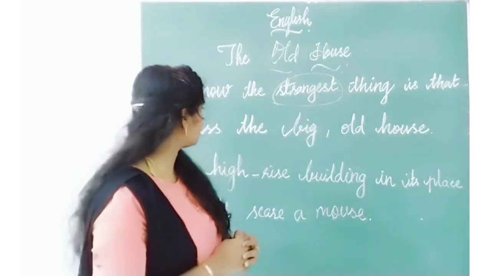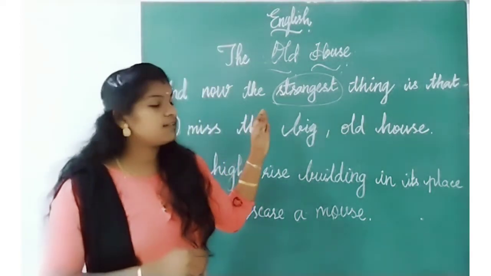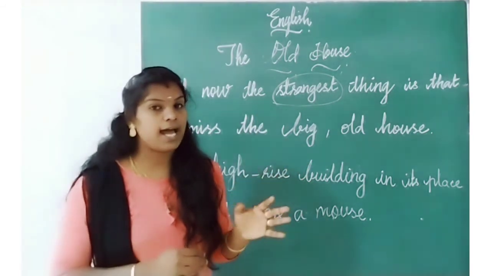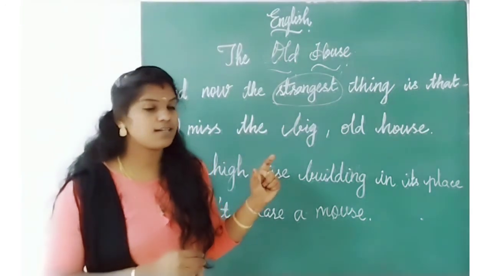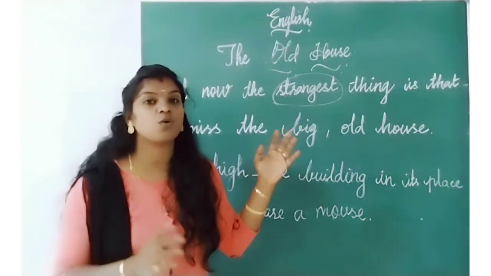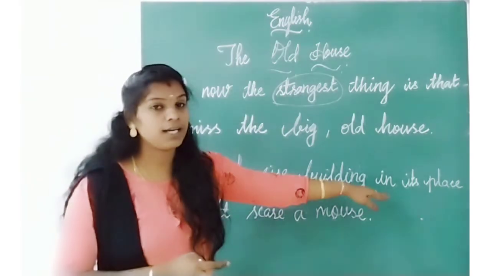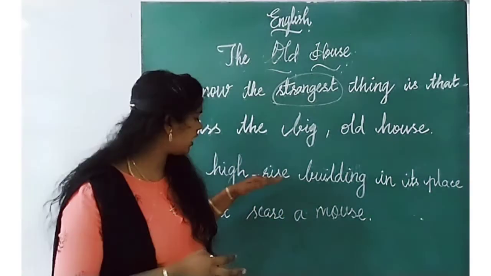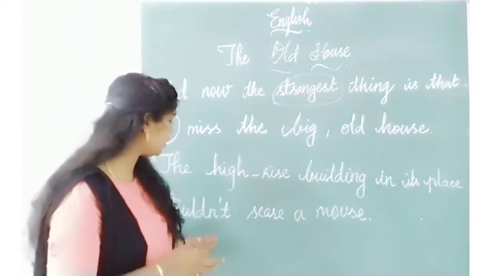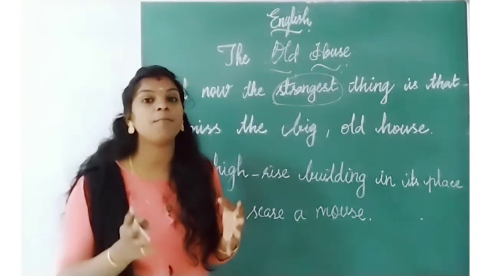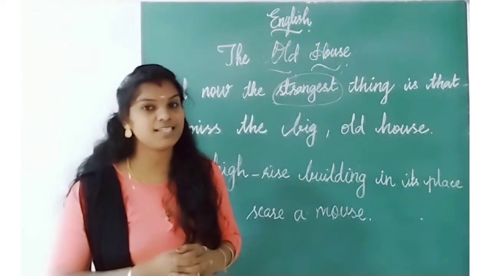Then afterwards what happened? The strangest thing is that that particular child missed the big old house now. Because in its place he can see a high-rise building, but that building never scared even a mouse. Have you got it? Did you understand this poem?